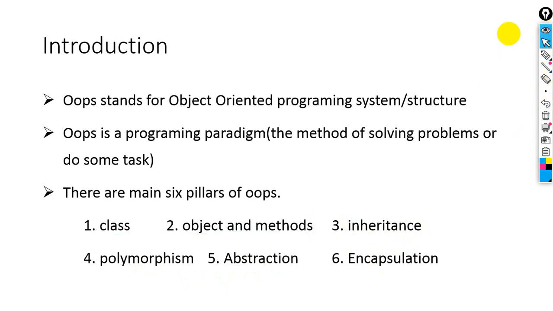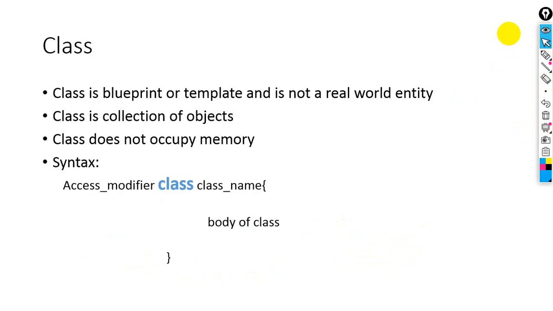The definition of class: a class is a blueprint or template and is not a real world entity. Class is a collection of objects. Class does not occupy memory, and here we have a syntax of a class. Let me give you a real example of classes and objects, then you will understand what is meant by blueprint, template, or not a real world entity.